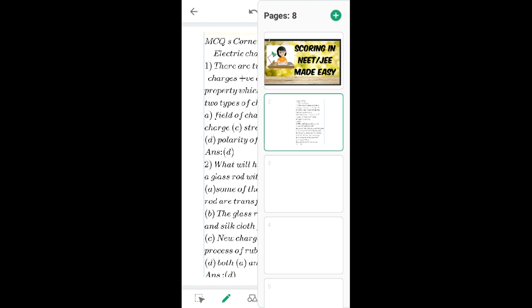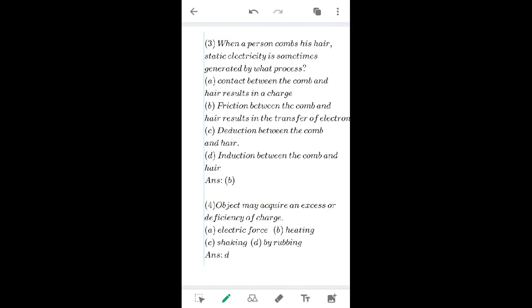Let us go to the third question. When a person combs his hair, static electricity is sometimes generated by what process? Options are, contact between the comb and hair results in a charge.